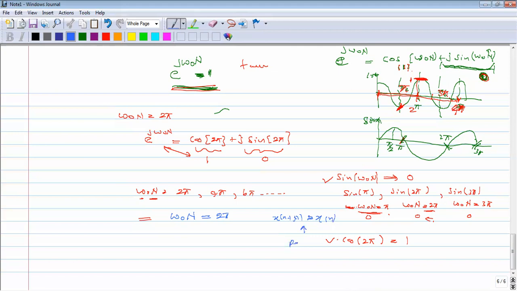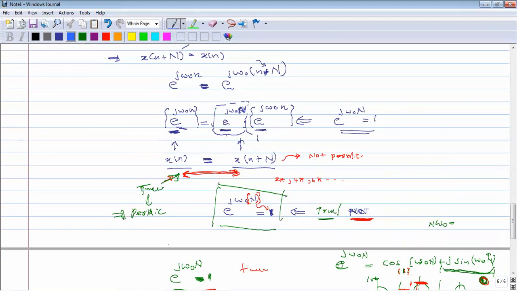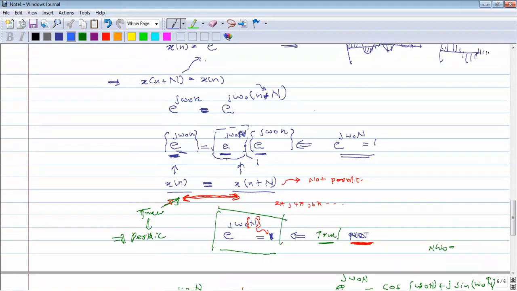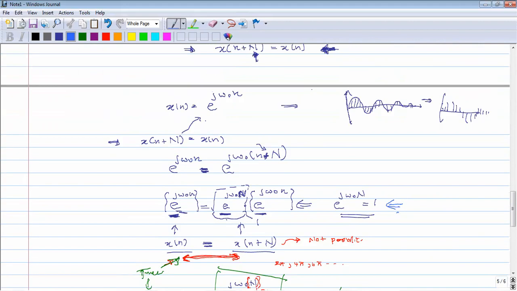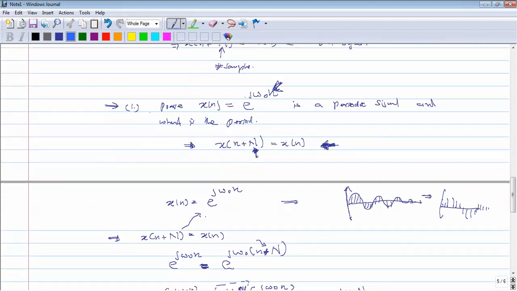That means this signal is periodic, and this n value we normally consider as the period. So n will be 5 by omega naught. That is how we can find this answer.